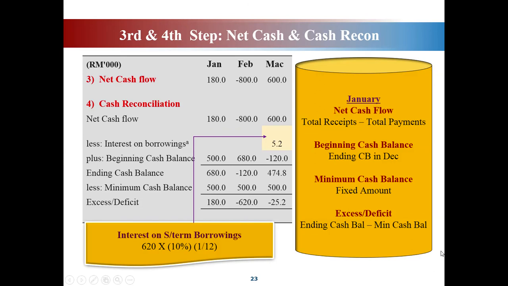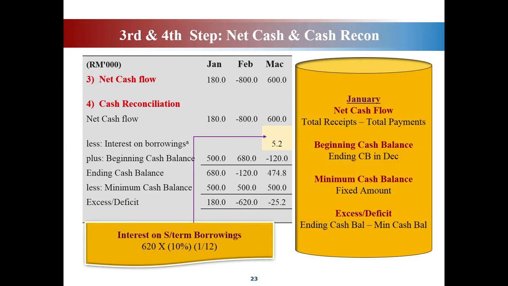So your ending cash balance will become, how much do you have to bear? You have to look here. You have 600 here, your net cash flow. So 600 minus the interest of RM5.20, because this is a cost to you, less. You minus RM5.20, you minus your beginning cash balance of 120, you will get RM474.80.